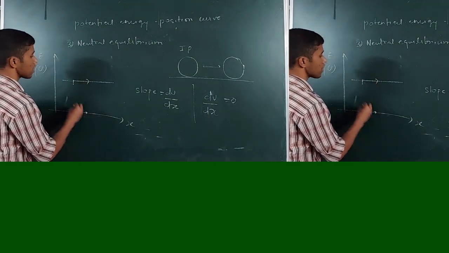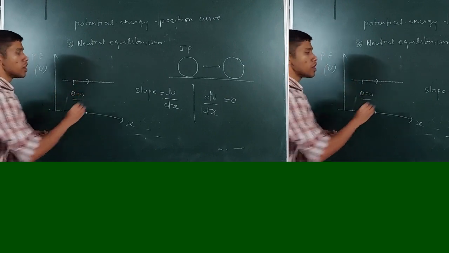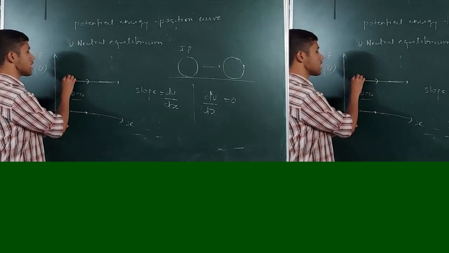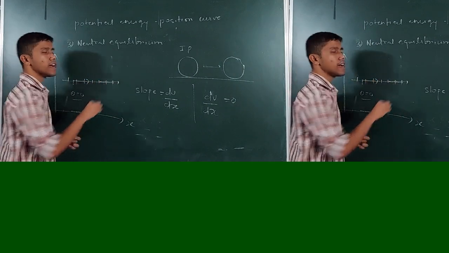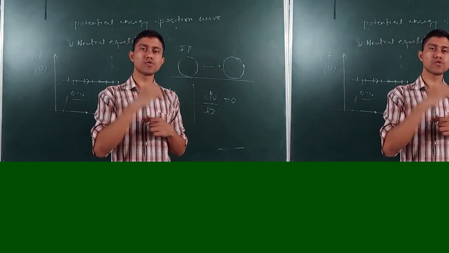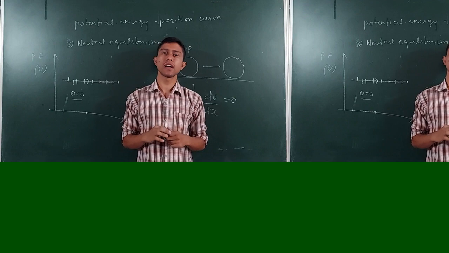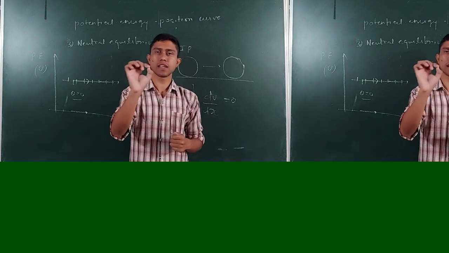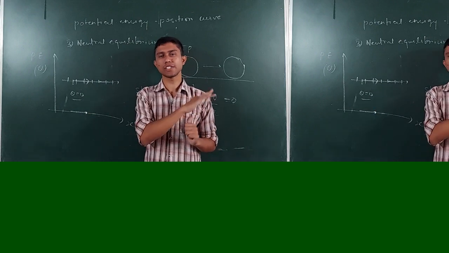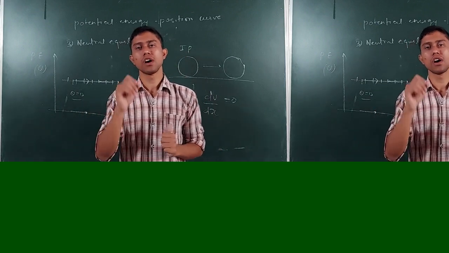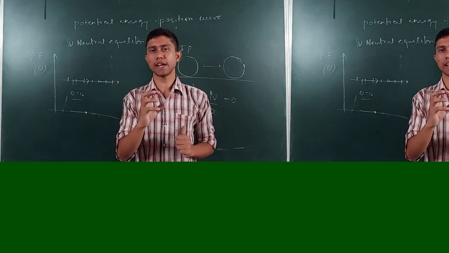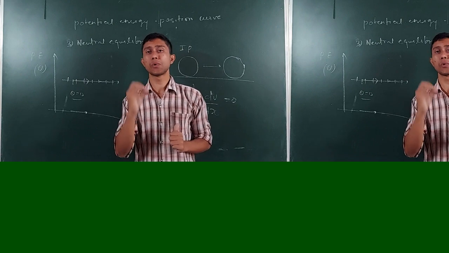Okay, so at this point theta is 0, slope is 0. You take it at any different point, the slope will again be 0. Means at each and every point, be it here, any point, the slope will be 0. So I can tell, in contrast to the stable and unstable equilibrium, where in the whole curve you will get a single point of stable and unstable equilibrium, the thing is different over here. Here at each and every point you will see the slope to be 0. That means at each and every point the particle or the object is in neutral equilibrium.